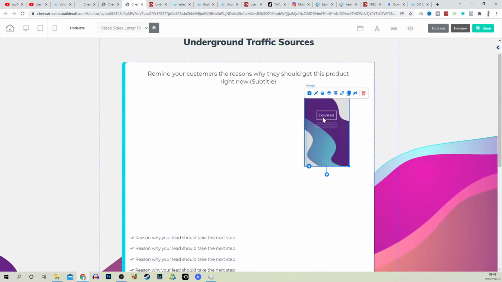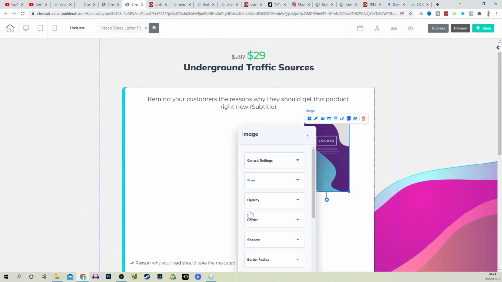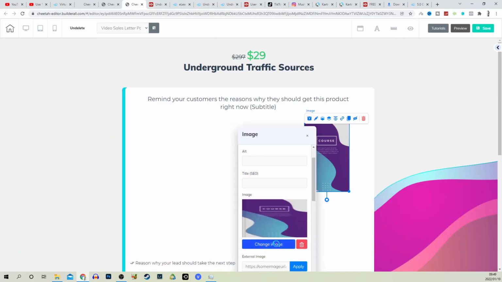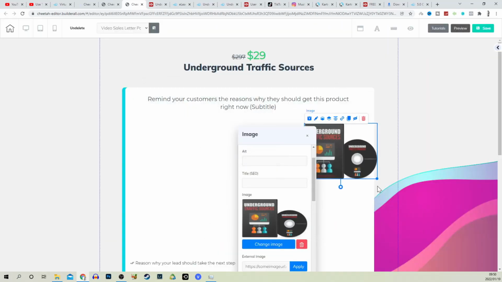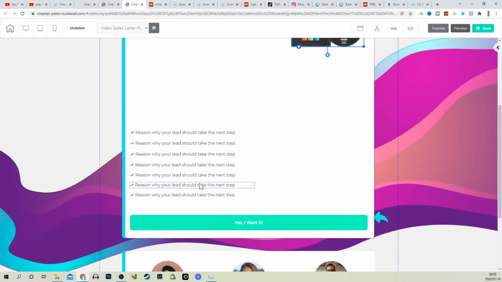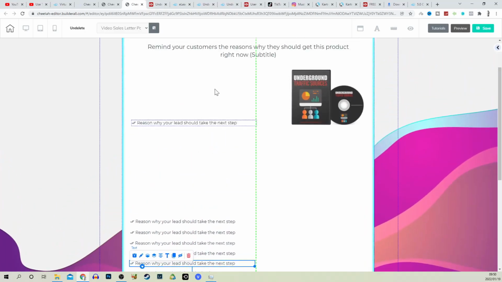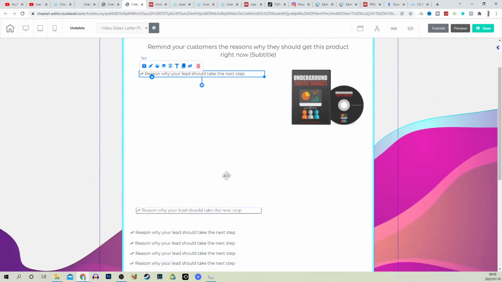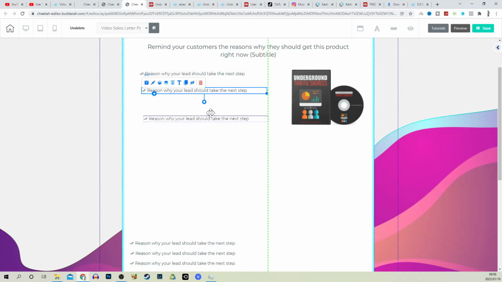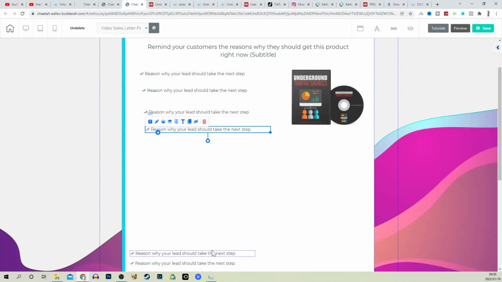This picture we can go and replace. So let's click on edit elements. Let's click on general settings. Again, change image. Select that same cover and click on save. And over here, we can just stretch this out a little bit. We can then move all of these up here. So let's just move this here, here, here, and here. I'll line them up now.